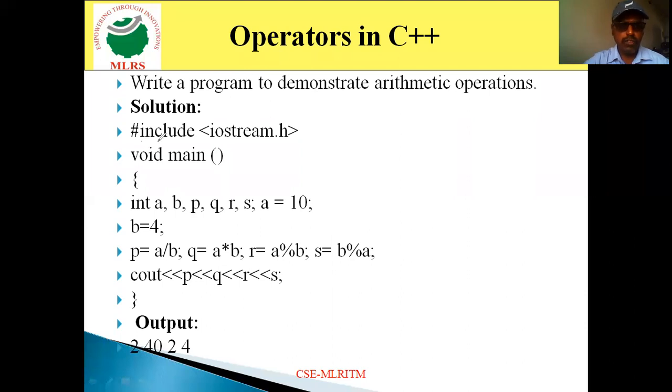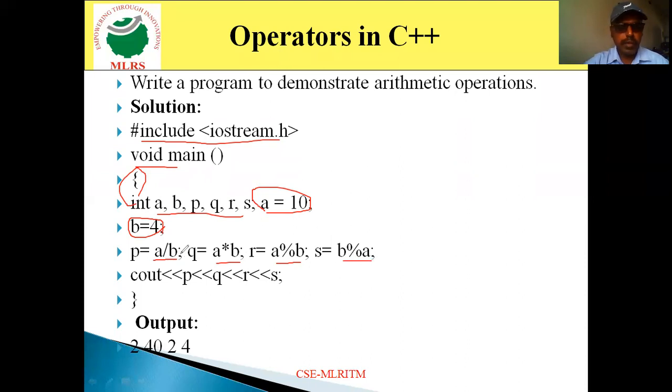Observe clearly. As usual, first is the header file iostream and void main, and a very common open brace. Here I am declaring some variables a, b, p, q, r, s, and I am assigning the value 10 to a and the value 4 to b. Then I am performing the operations a by b, division, a into b, multiplication, a modulus b, modulo division, and b modulus a, modulo division.